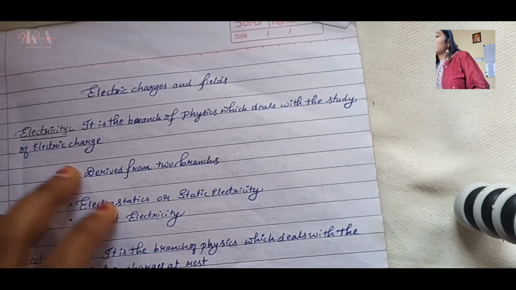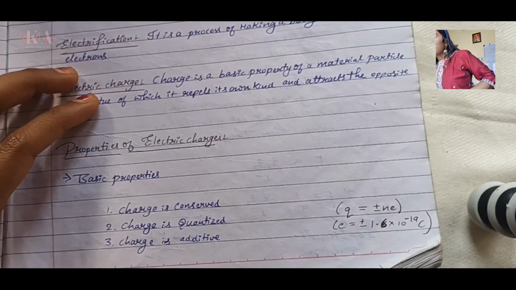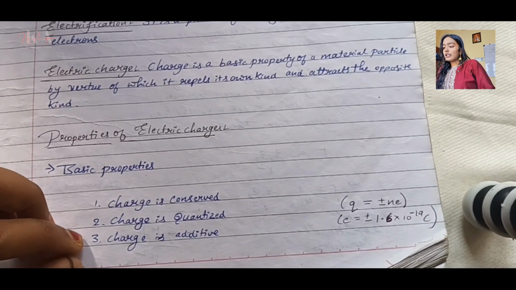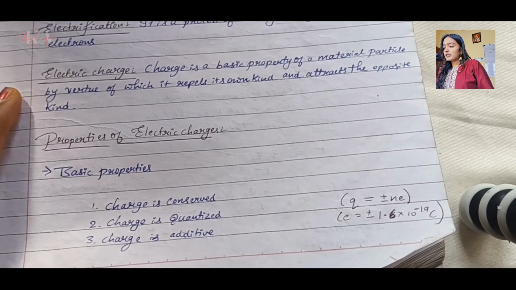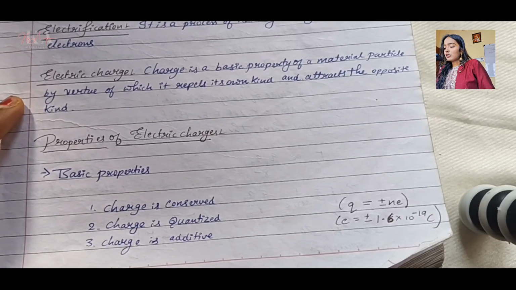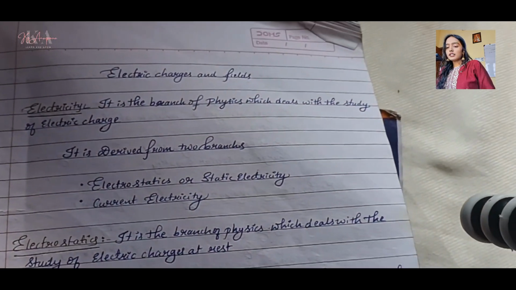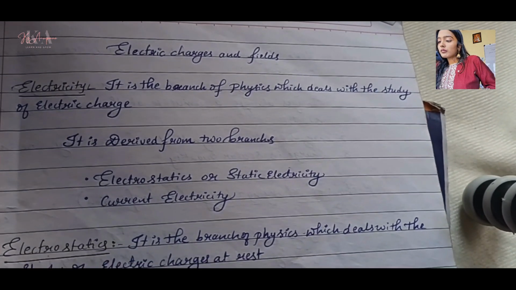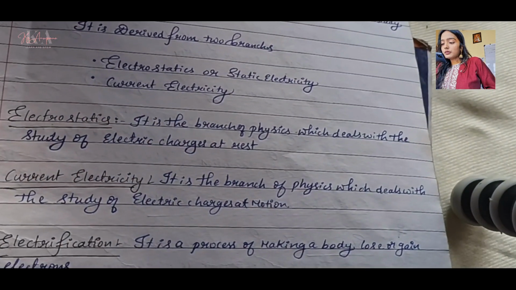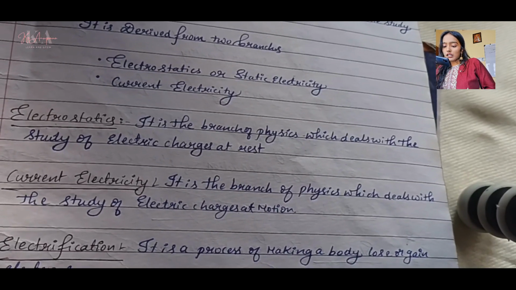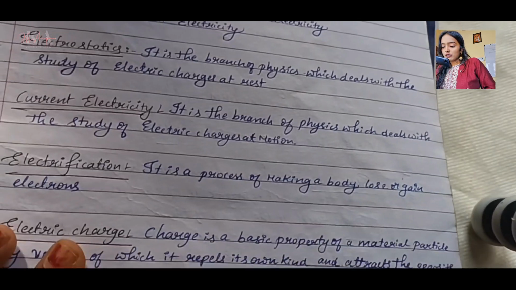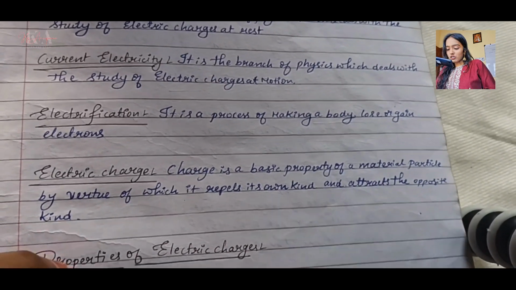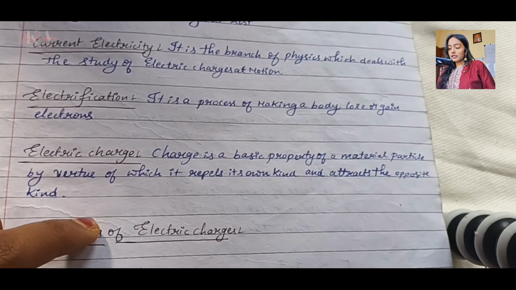As you can see here, we have the properties of electric charges: charges are conserved, charges are quantized, and charges are additive. I will pause for a while on the definitions here, so you can screenshot them: electrostatics, electrification, and what is electric charge.